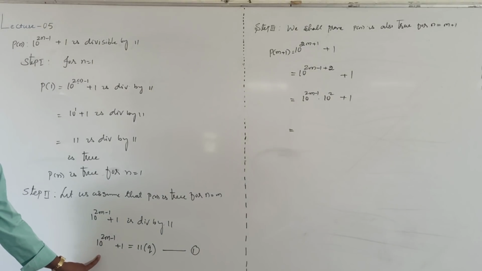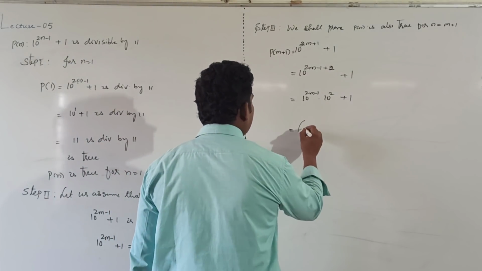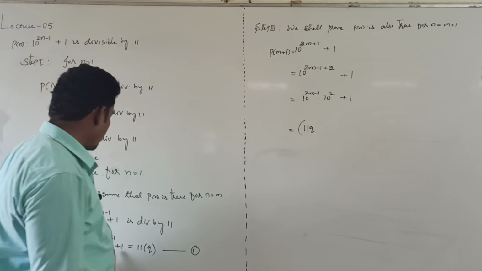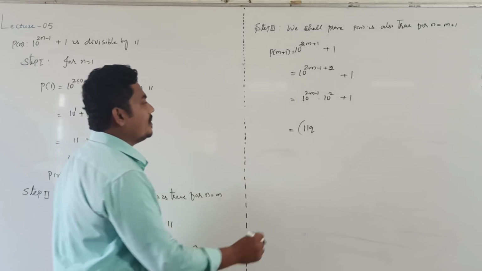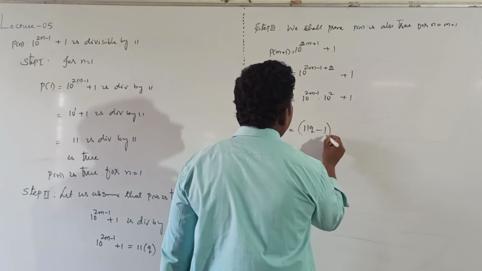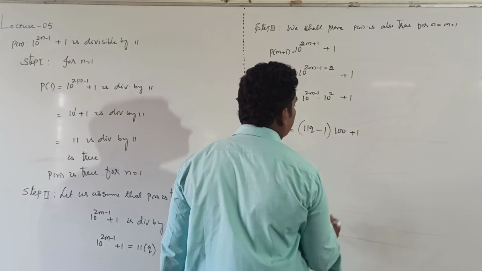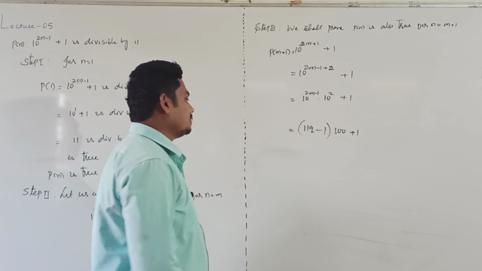From equation number 1, 10 power 2m minus 1 value is 11q. This plus 1 send it to RHS. 11q minus 1 into 100. 10 square remains as it is plus 1. Now also we can't say whether it is divisible by 2 or not.